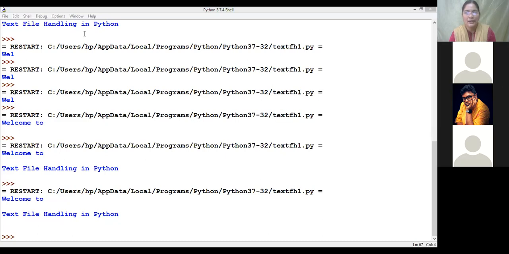Read and readline. Now let me ask you to use your brains to think of how do we read up to a given character.